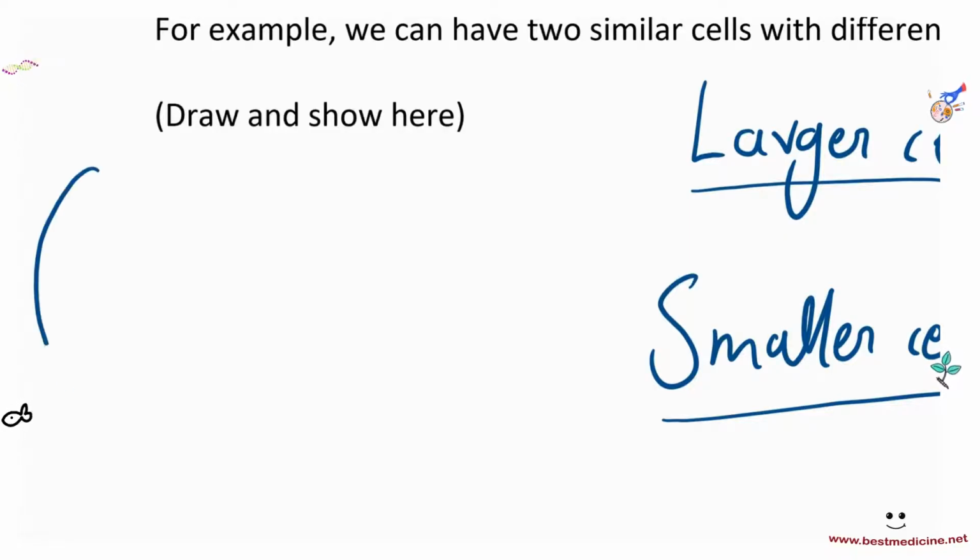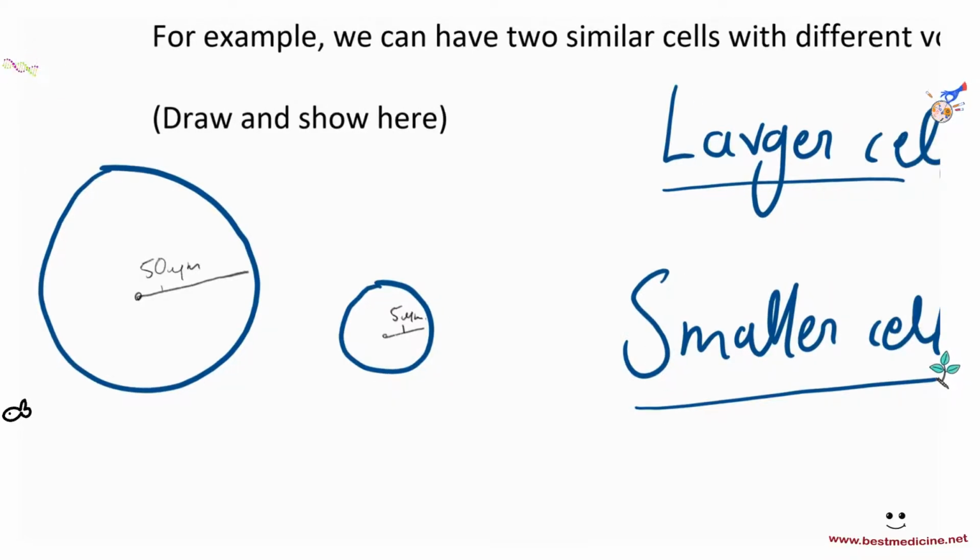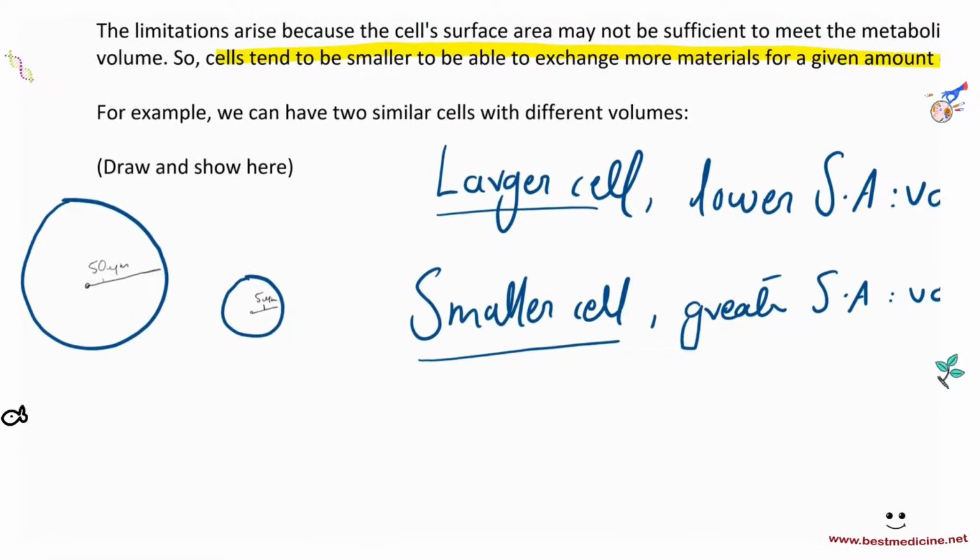So here's a cell that's big, and that's a spherical cell. And then here's another cell. These would have their own radius. The radius of this is maybe 50 micrometers. I'm not sure, I'm just guessing, okay? And then maybe let's make this 5 micrometers. So let's calculate the surface area and volumes of each of them.